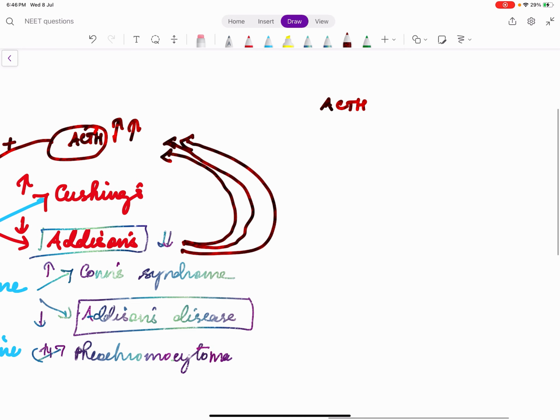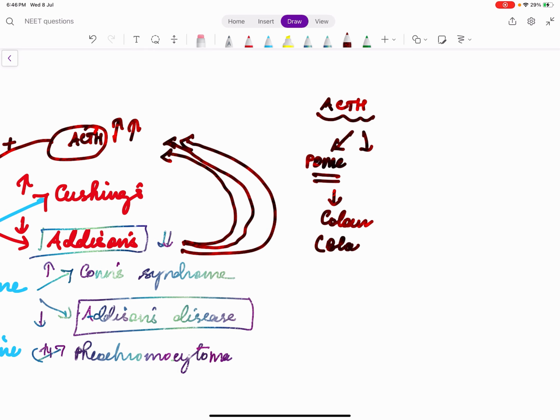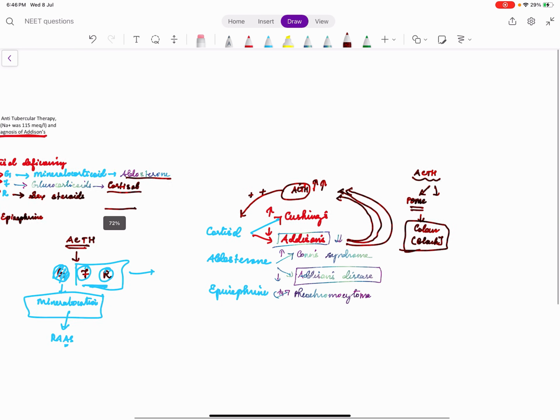This adrenocorticotropic hormone breaks into a few products. One product is POMC, pro-opiomelanocortin. Remember, melanin is something which gives color to the skin, or black color to the skin. So ACTH gives black color to the skin. So that is actually the question.